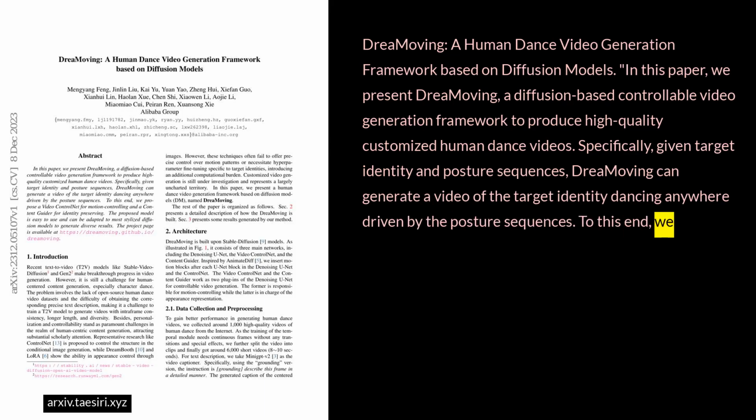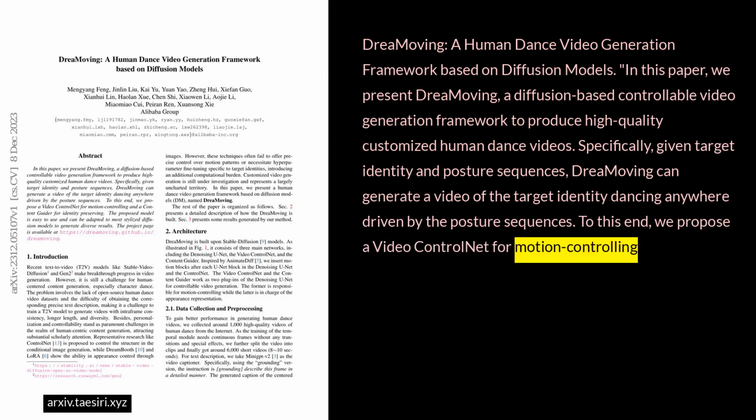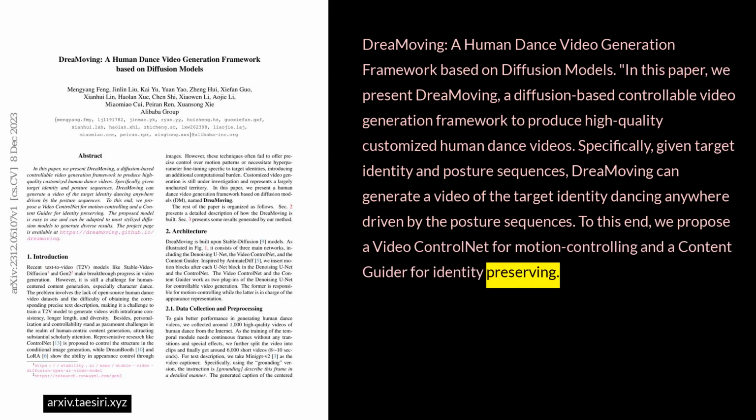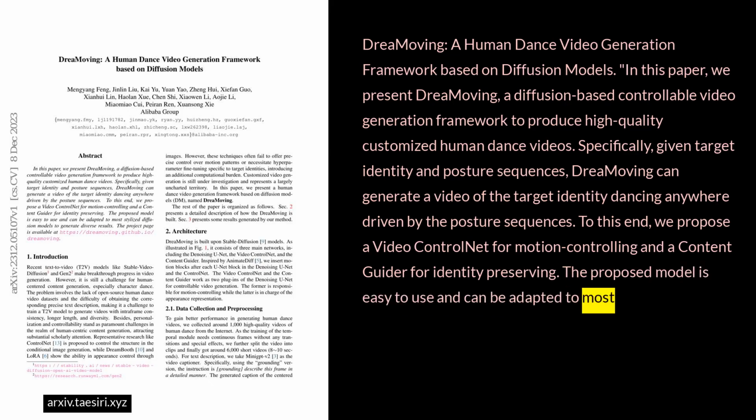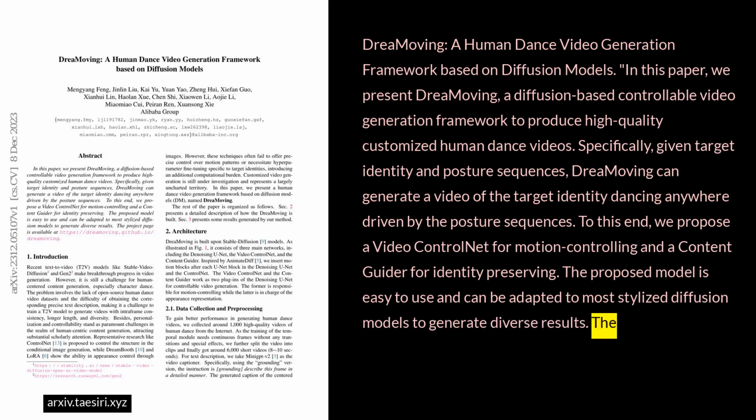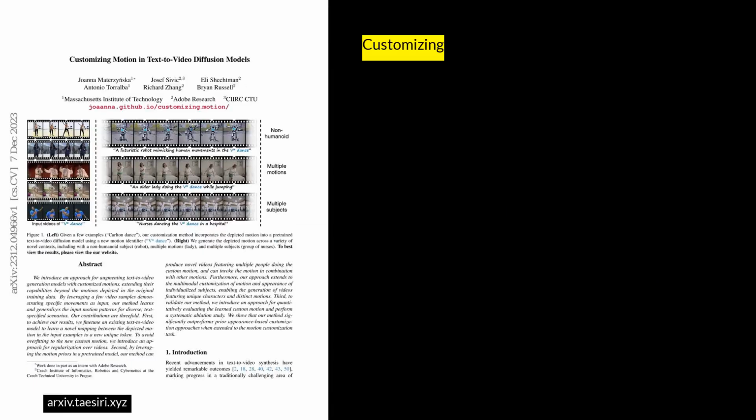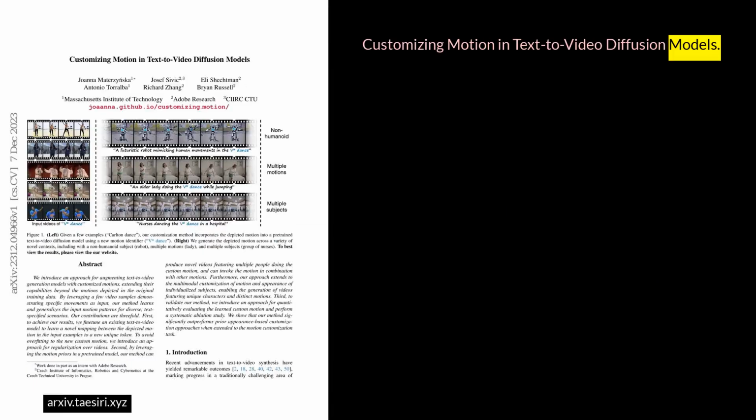To this end, we propose a video ControlNet for motion controlling and a content guider for identity preserving. The proposed model is easy to use and can be adapted to most stylized diffusion models to generate diverse results. The project page is available at the project's website.